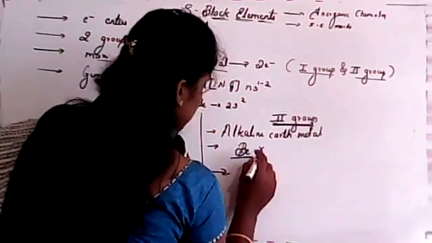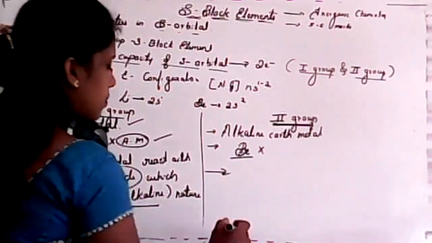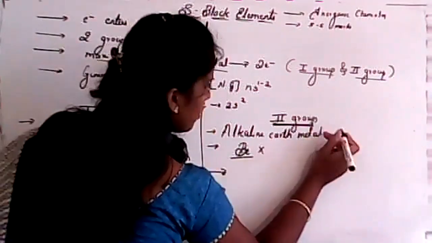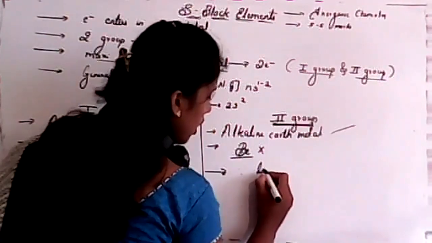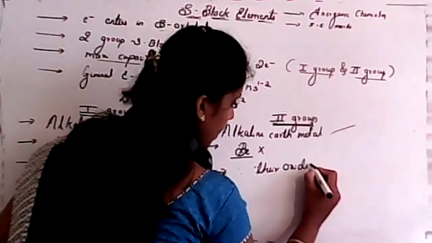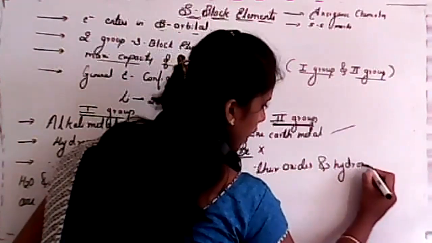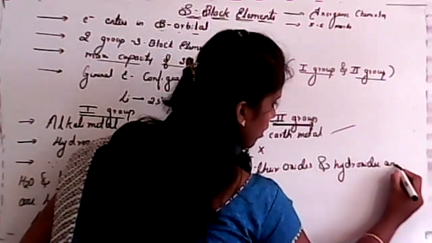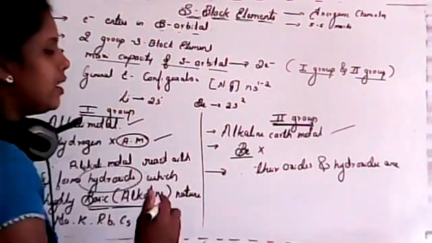Now the question: what is alkaline earth metal? Any idea, student? Second group elements are known as alkaline earth metals because their oxides and hydroxides are basic in nature, alkaline in nature.